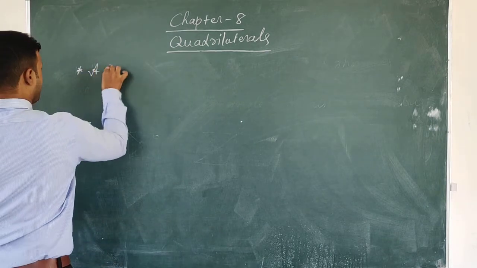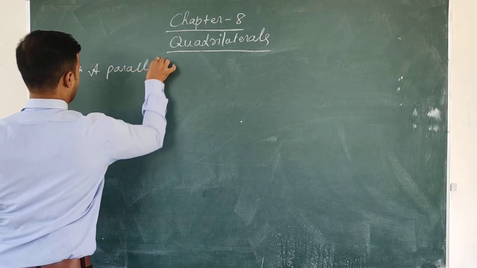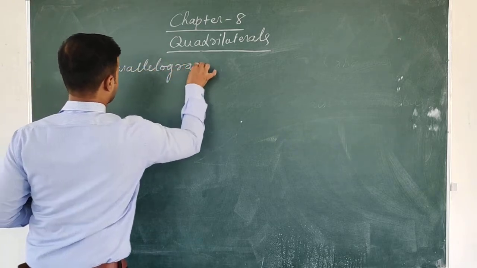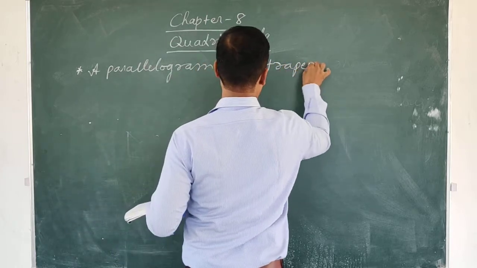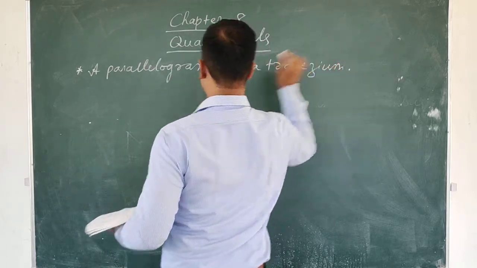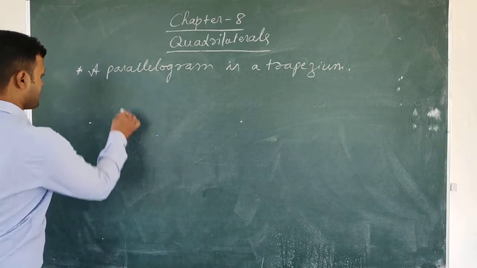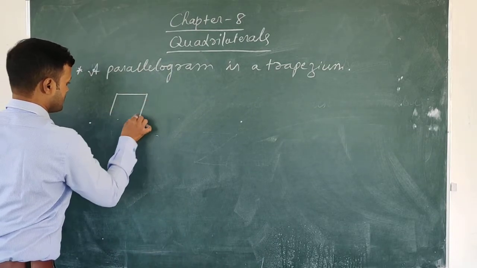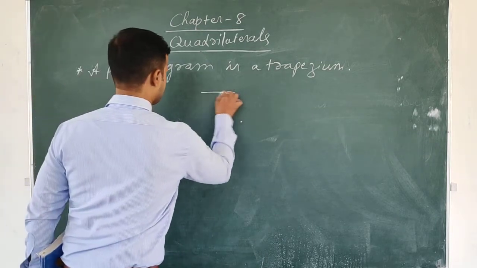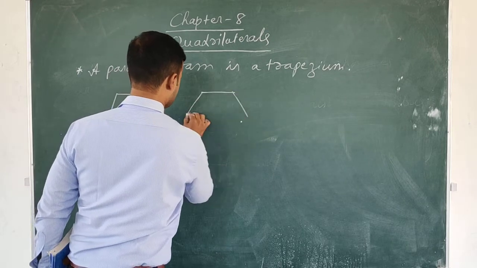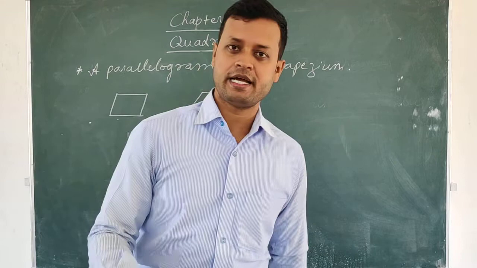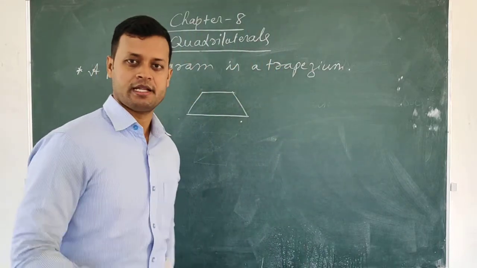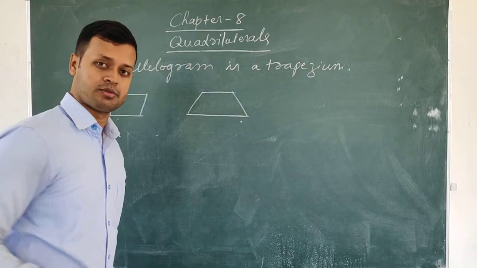A parallelogram is a trapezium. A parallelogram is a trapezium. The most important property of a trapezium is that only one pair of opposite sides are parallel. In a trapezium, students, one pair of opposite sides are parallel.